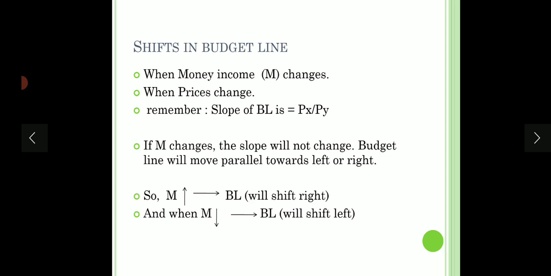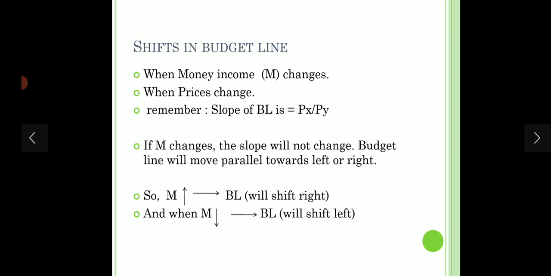So if M increases, that means if the money income of the consumer increases, then he can purchase more commodities. So the budget line will shift to the right side parallelly. And if M falls, budget line will shift to the left side parallelly.